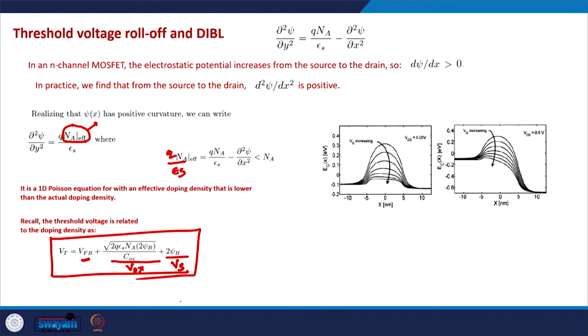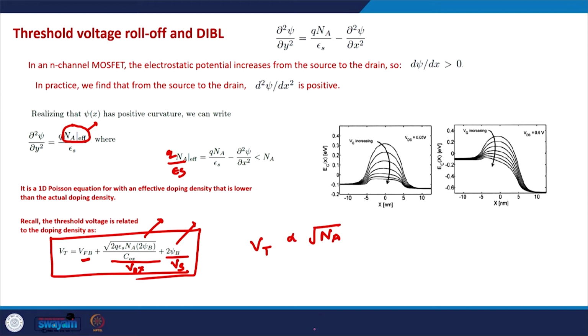At the threshold voltage, the voltage drop across the semiconductor is just 2 psi b, and the voltage drop across the oxide is determined by the depletion charge divided by the oxide capacitance. The depletion charge, or the threshold voltage itself, depends on the square root of the doping of the semiconductor.